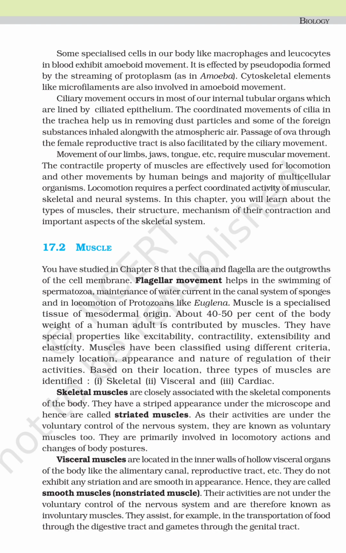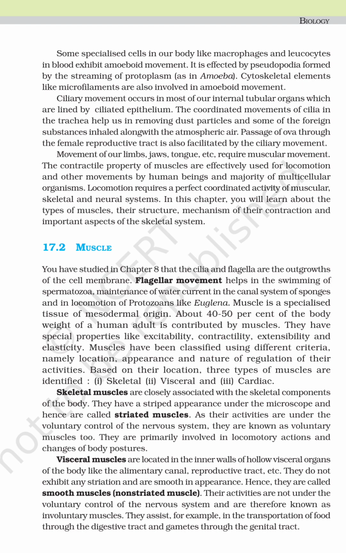Ciliary movements occur in most of our internal tubular organs, which are lined by ciliated epithelium. The coordinated movements of cilia in the trachea help us in removing dust particles and some of the foreign substances inhaled along with the atmospheric air. Passage of ova through the female reproductive tract is also facilitated by ciliary movements.